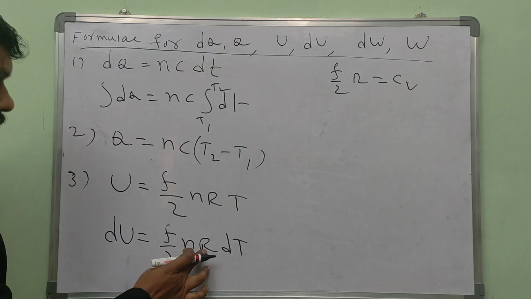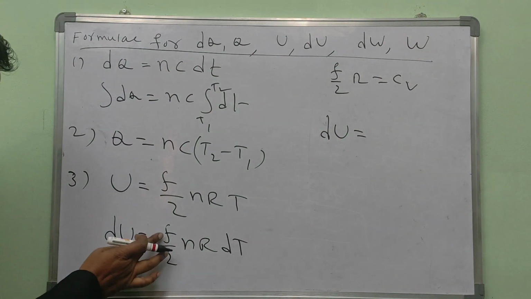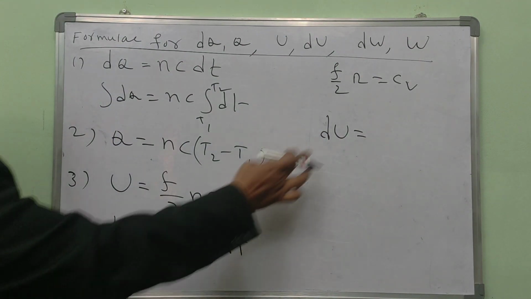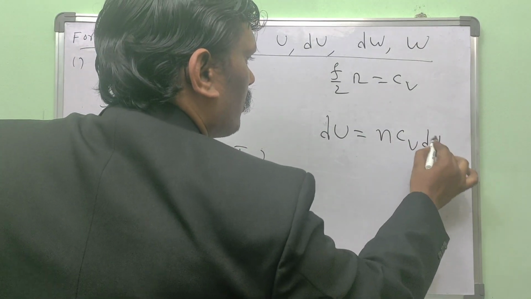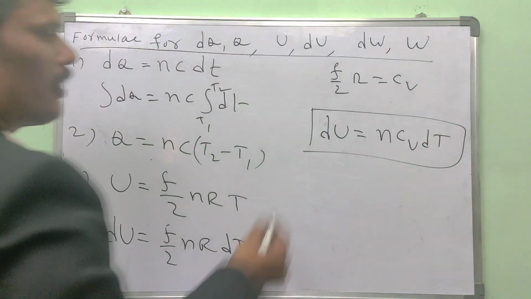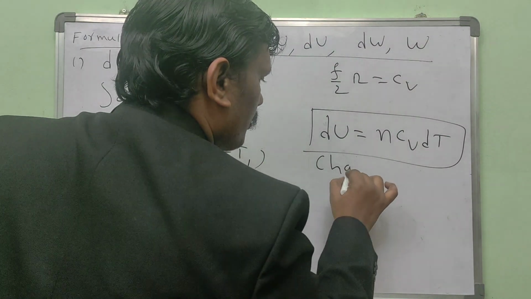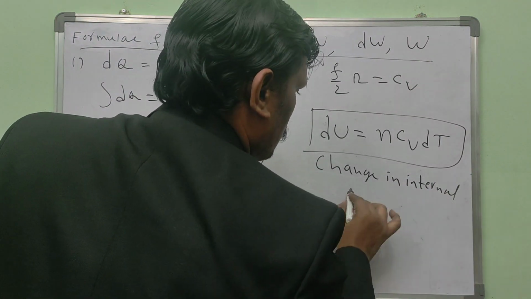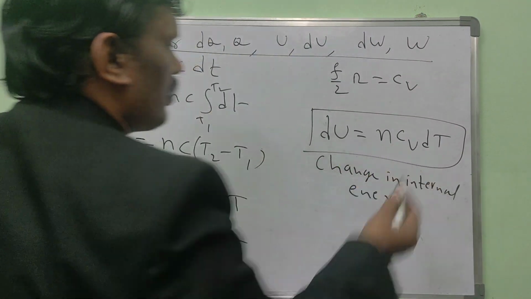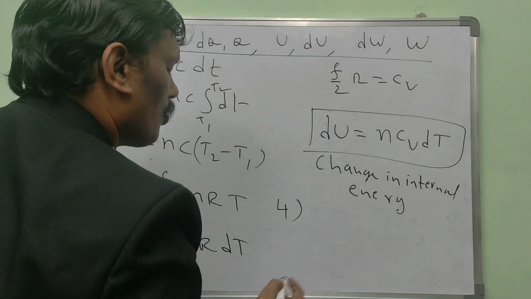Replace it with Cv, then dU is equal to n Cv dT. This is the change in internal energy formula.